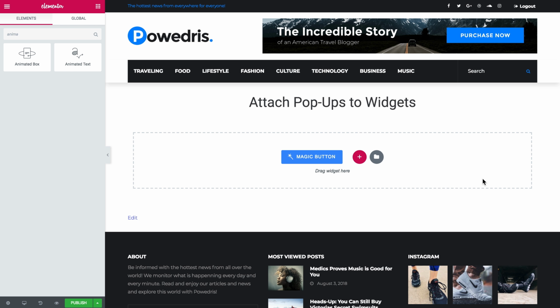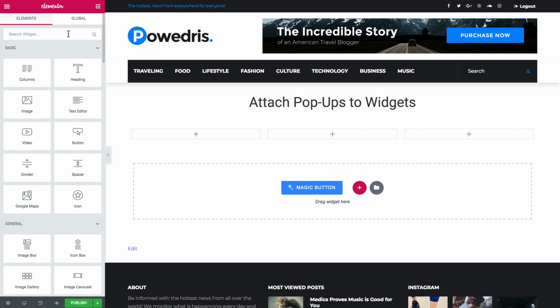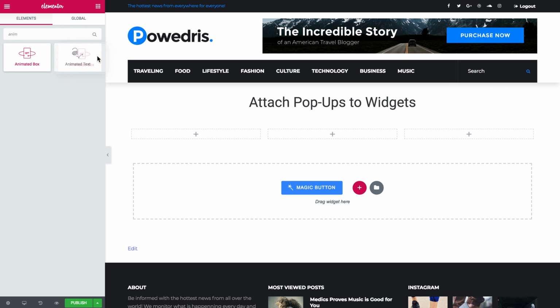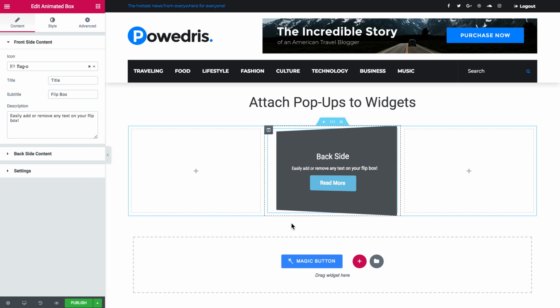In this video I'm showing you how to attach pop-ups to widgets and make them appear on a button click. First of all, let's add a widget with a button. I chose the animated box. Here it goes, so I've got a button here on the other side of my animated box.